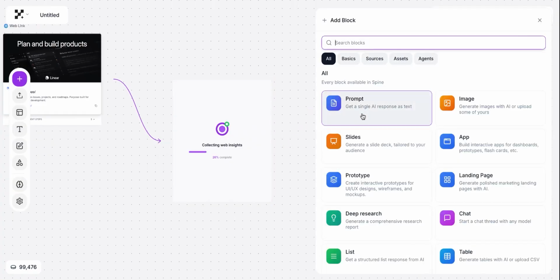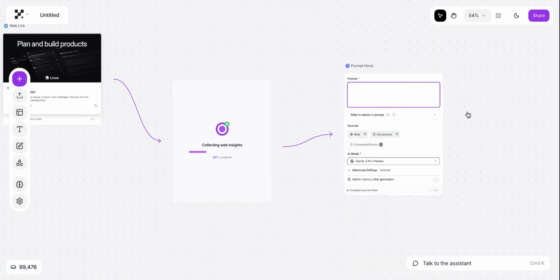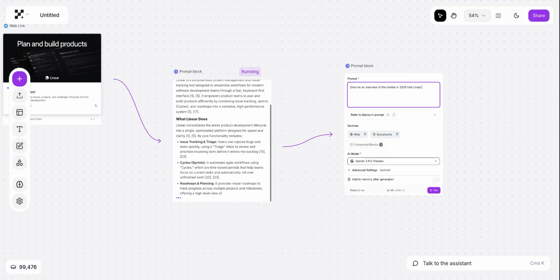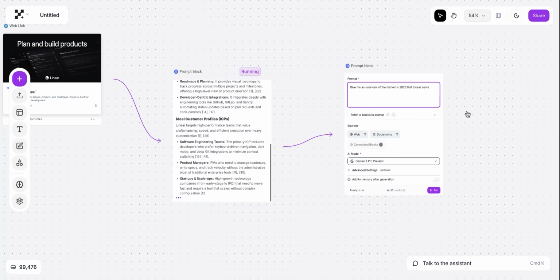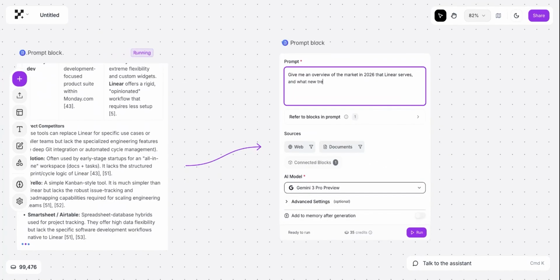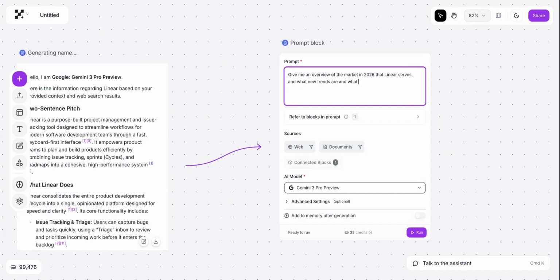So I'm going to connect it to another block where I essentially say, give me an overview of the market in 2026 that Linear serves, what new trends there are, and what are the opportunities and risks in this new market for 2026.